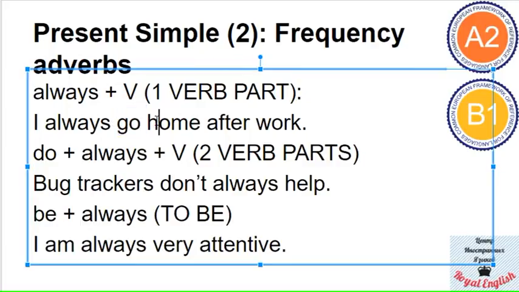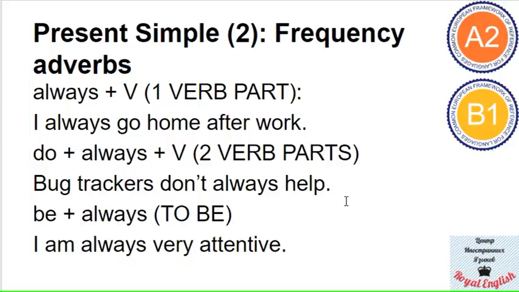However, if you have two parts, for example, in negative sentences, remember there are two parts of the verb. We have do, plus the adverb of frequency, plus the verb itself. And here's an example. Bug trackers don't always help, right? So bug trackers don't always help. Don't is the auxiliary verb, always is the frequency adverb, and help is the verb here. So this is what happens when you have two parts of the verb.